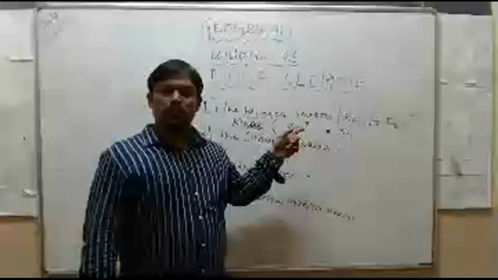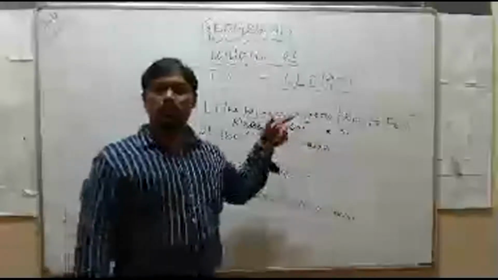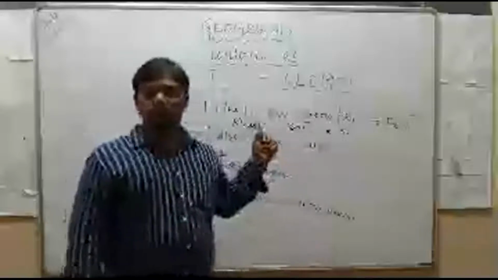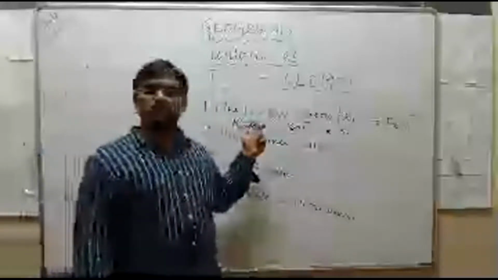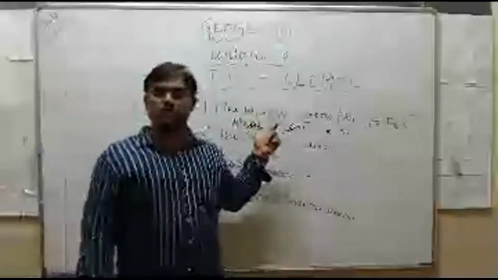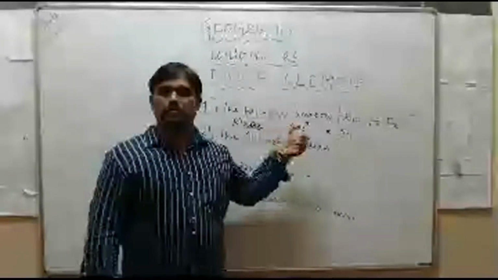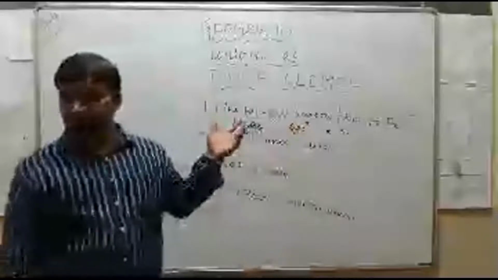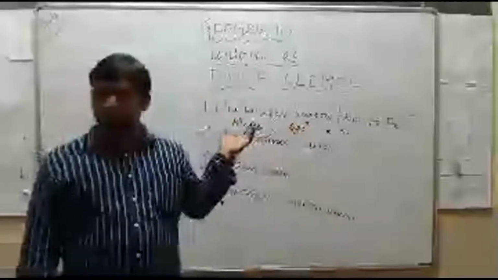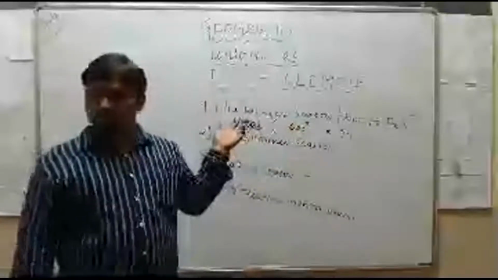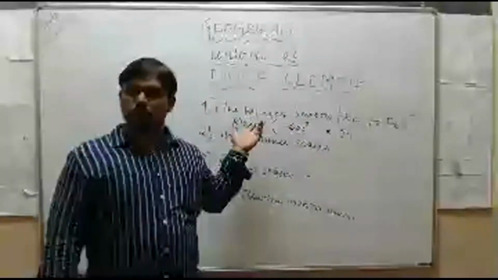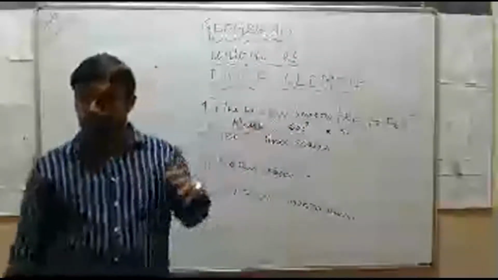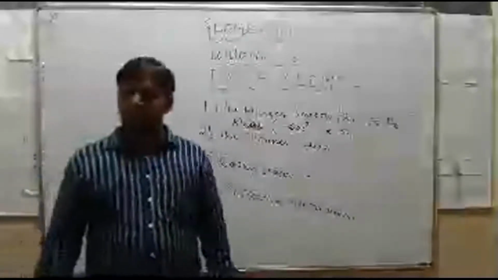Next, during winter season, the rays of the sun fall vertically over the southern hemisphere, so India gets oblique rays of the sun, hence the temperature and humidity are low and the sky is clear. That is the third. After that you have to write it is cool in the north and warm in the south.